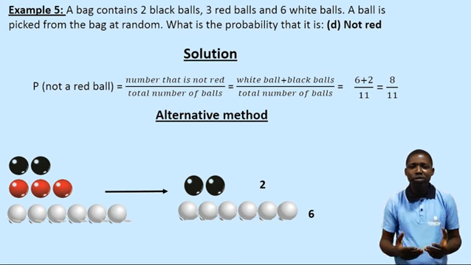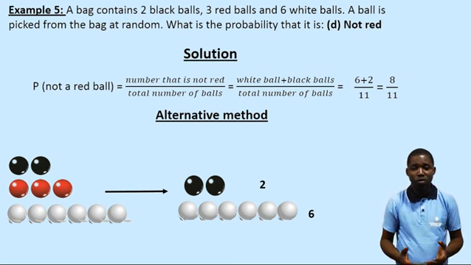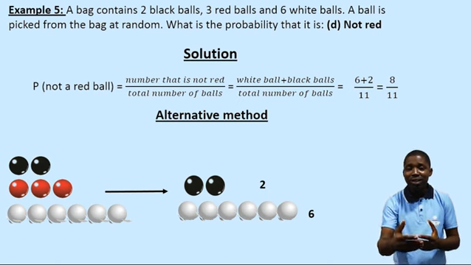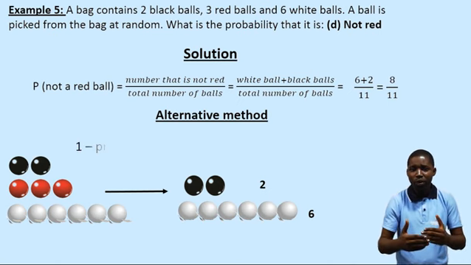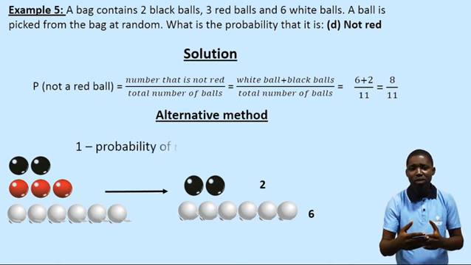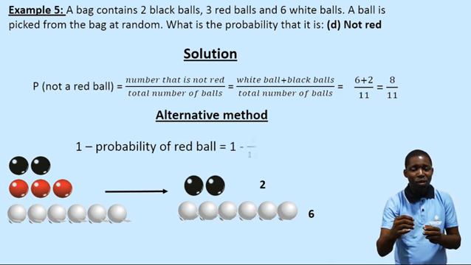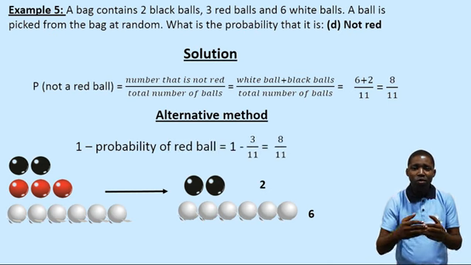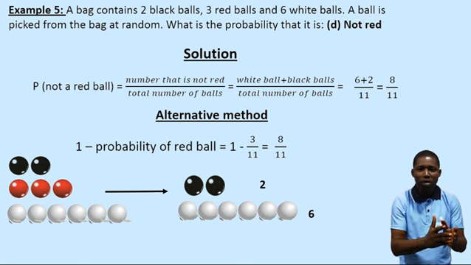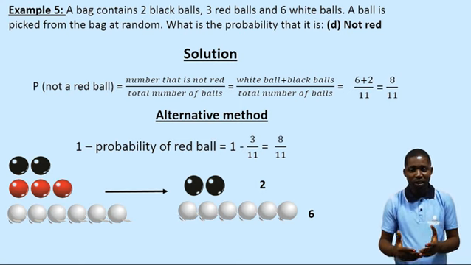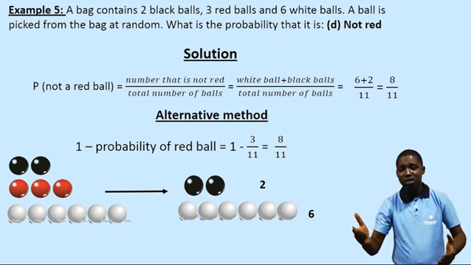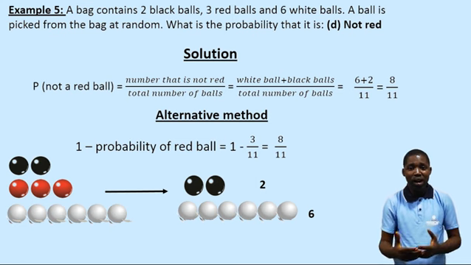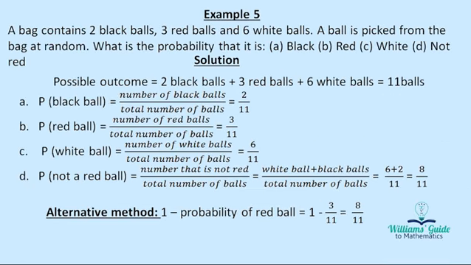Alternatively, we can decide to get the probability of picking a red ball, which we've gotten earlier, as 3 over 11. And going by our probability of success and failure relationship, we can get the probability of not red. If the probability of picking a red ball is 3 over 11, then the probability of not picking a red ball will be 1 minus 3 over 11. Again, that means if 3 out of 11 is red, then the remaining is not red. So the remaining is 8 over 11.